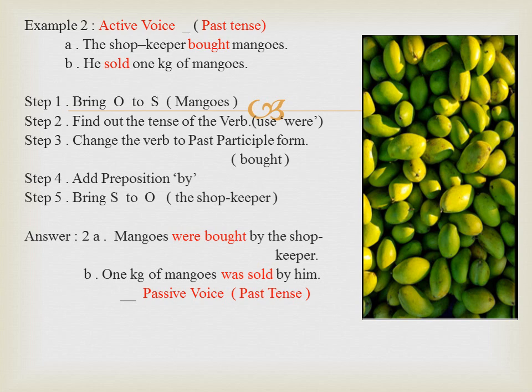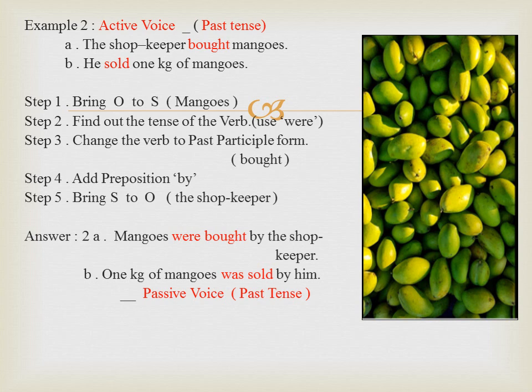Example 2. The assertive sentence is in past tense. Subject is the shopkeeper. Verb is bought. Object is mangoes. Follow the 5 steps. Past tense and past participle is bought. Use were for a plural subject. Therefore, the answer is mangoes were bought by the shopkeeper.